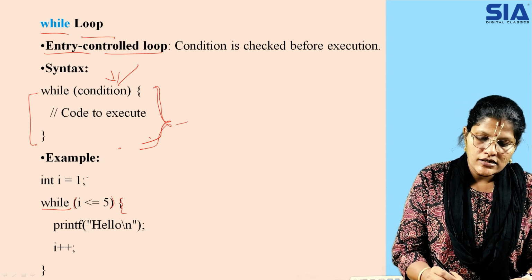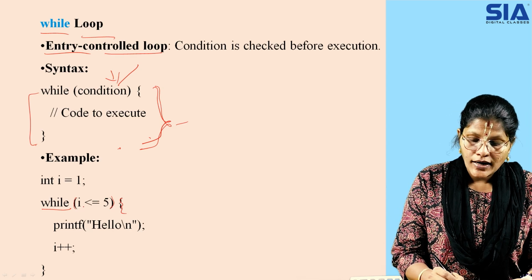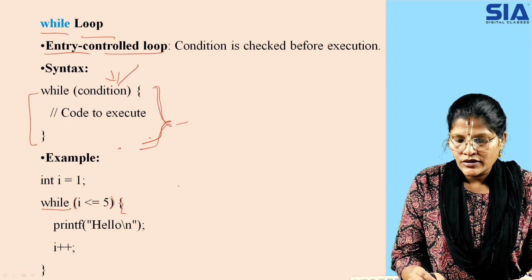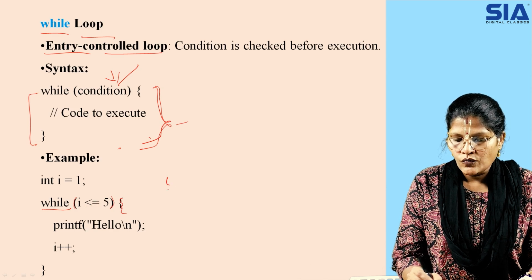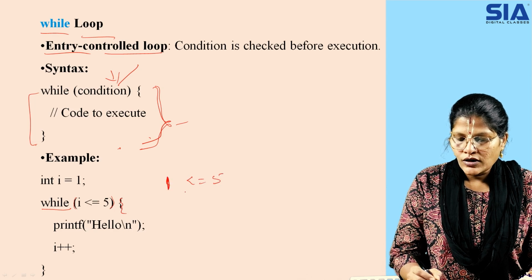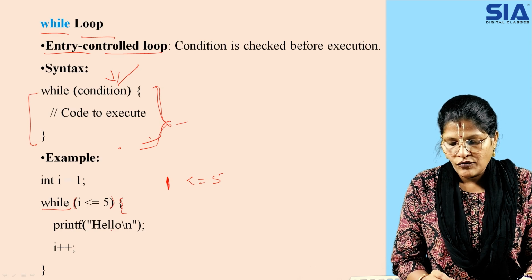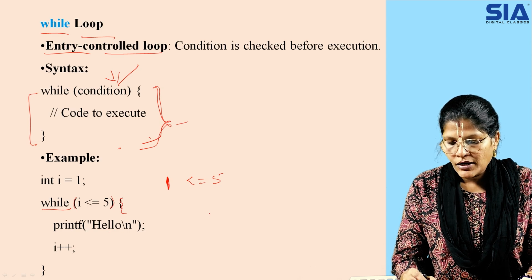That is, int I is equal to 1, while I is less than or equal to 5. The I value is now 1, and 1 is less than or equal to 5, so it is true. That is why it has gone into the statement, where we are printing hello.